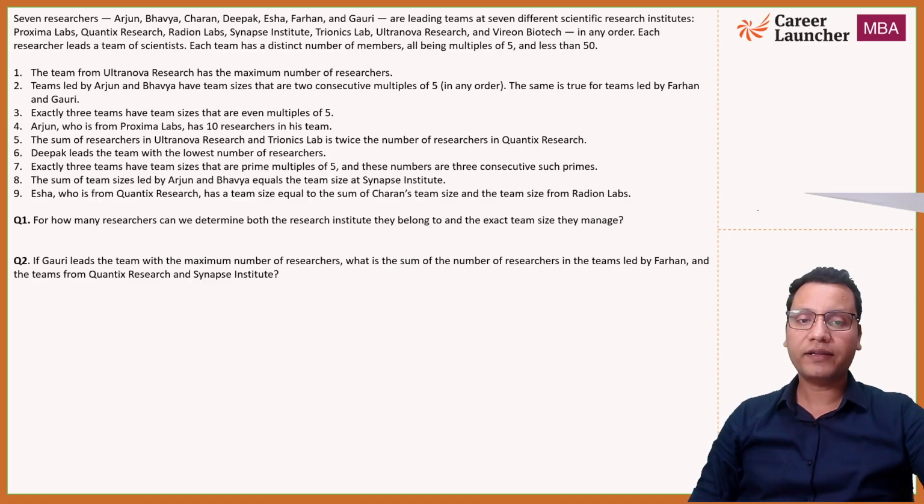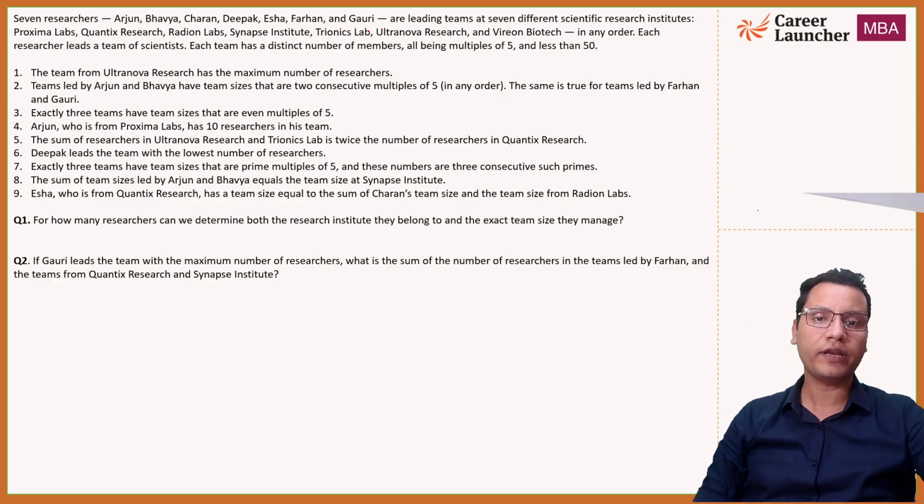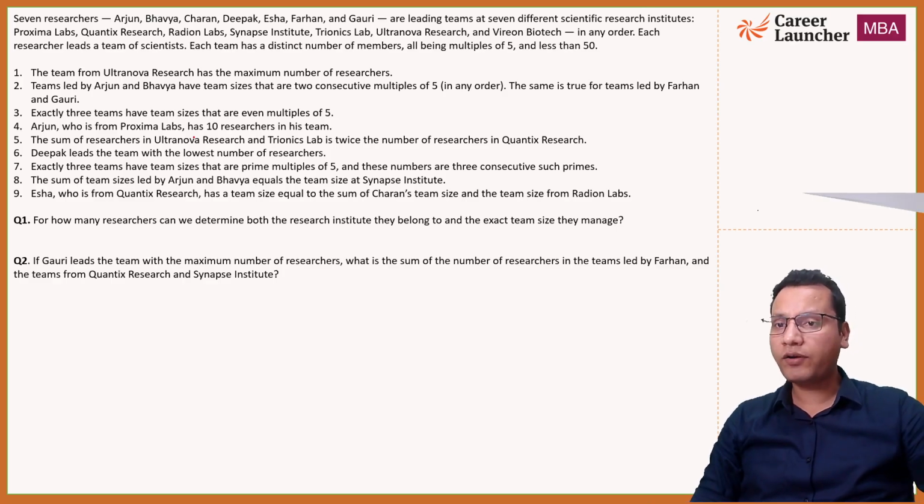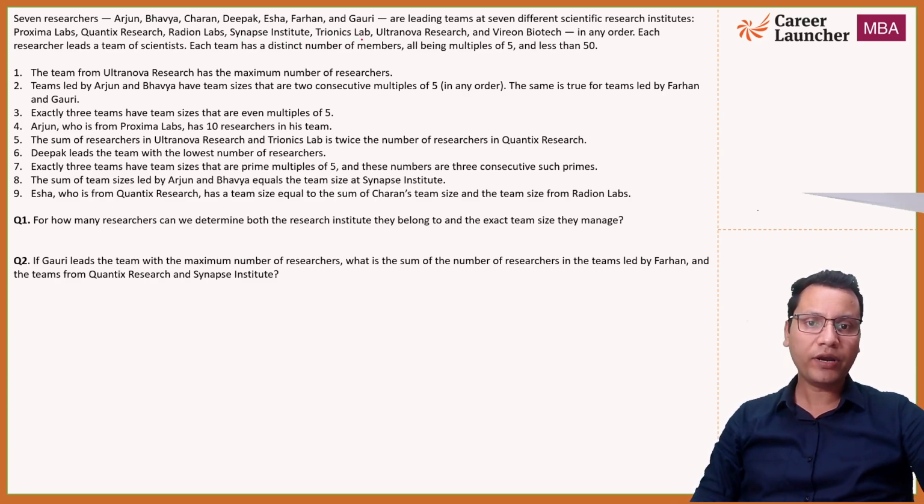So let's quickly look at the set. The set reads as there are 7 researchers: Arjun, Bhavya, Charan, Deepak, Isha, Farhan, and Gauri, and they are leading teams at 7 different scientific research institutes, which are Proxima Labs, Quantix Research, Radion Labs, Synapse Institute, Trionics Lab, Ultranova Research, and Varion Biotech, in any order.